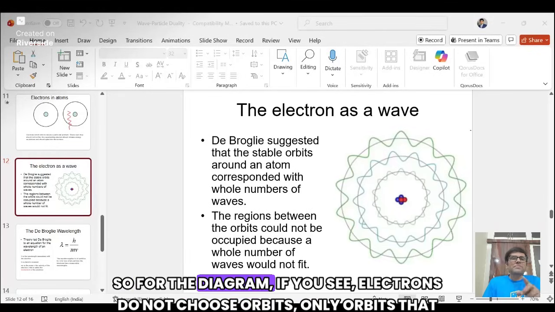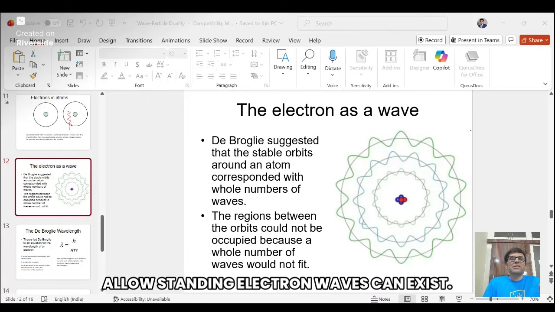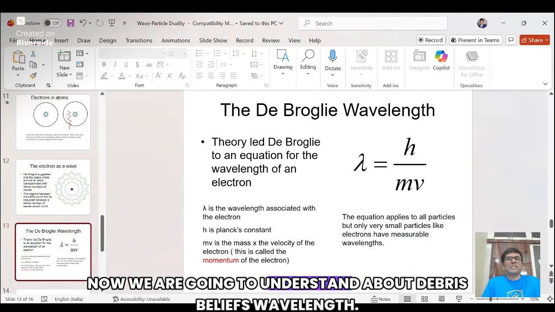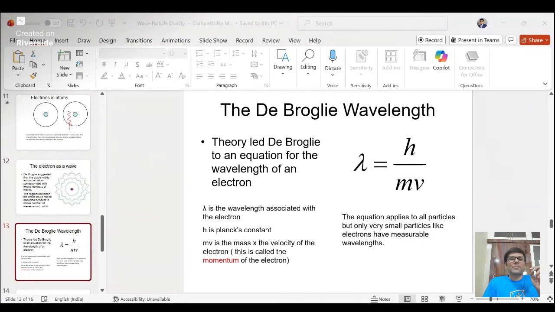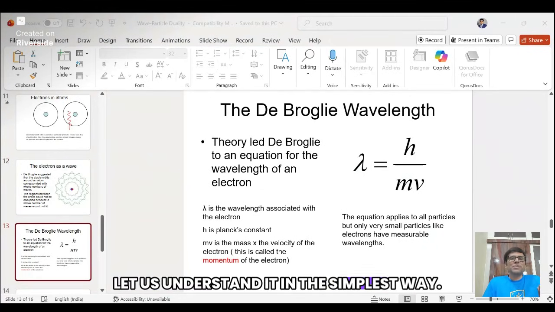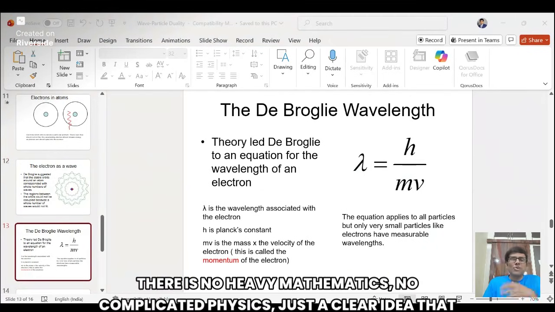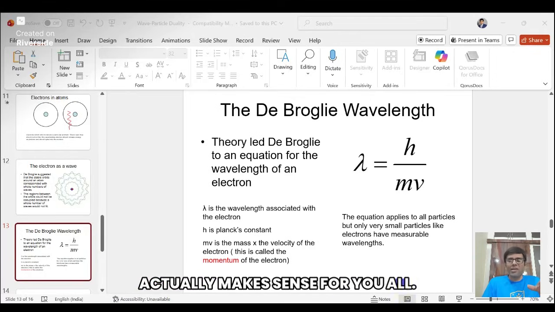So for the diagram, if you see, electrons do not choose orbits, only orbits that allow standing electron waves can exist. Now we are going to understand about de Broglie's wavelength. Let us understand it in the simplest way. There is no heavy mathematics, no complicated physics, just a clear idea that actually makes sense for you all.